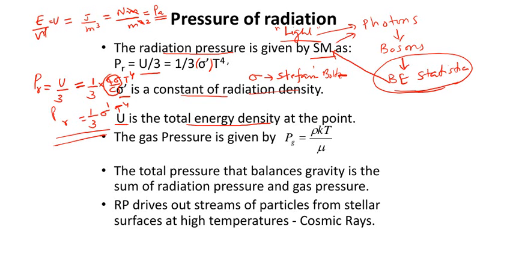You must mention this equation, and we have to mention what is the meaning of each symbol. U is the energy density at the point, and sigma dash is a constant that is derived from the Stefan-Boltzmann constant. That gives you the pressure of radiation. Remember, this equation is derived from Bose-Einstein statistics, so we are not going to derive it, we are just applying it.